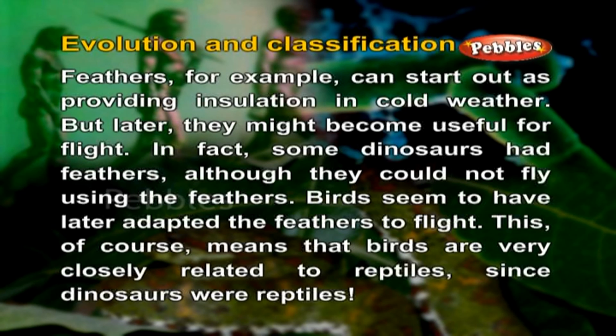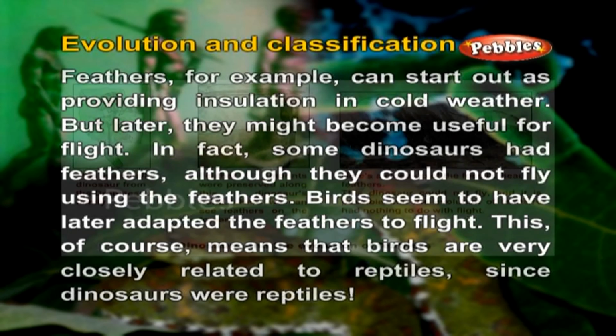Feathers, for example, can start out as providing insulation in cold weather, but later they might become useful for flight. In fact, some dinosaurs had feathers, although they could not fly using the feathers. Birds seem to have later adapted the feathers to flight. This of course means that birds are very closely related to reptiles since dinosaurs were reptiles.